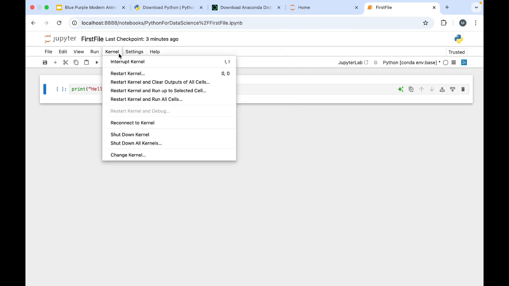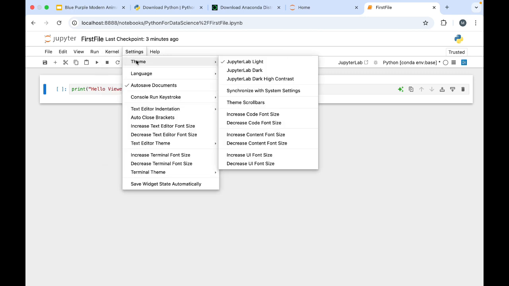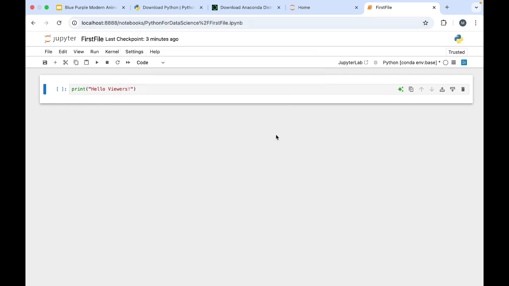Okay, if you want to change the theme of the notebook, like if you want to keep a dark, high contrast theme, scroll bar, means if you want to change your workspace. Okay, this will be considered as a workspace of a Jupyter notebook. And then if you want to change the settings in it, like theme or color, the rest of the things are present over here. If you want any help, then you can see in this. I prefer, if you are new to it, if you have opened the Jupyter notebook for the first time, then you should go with this help section also.